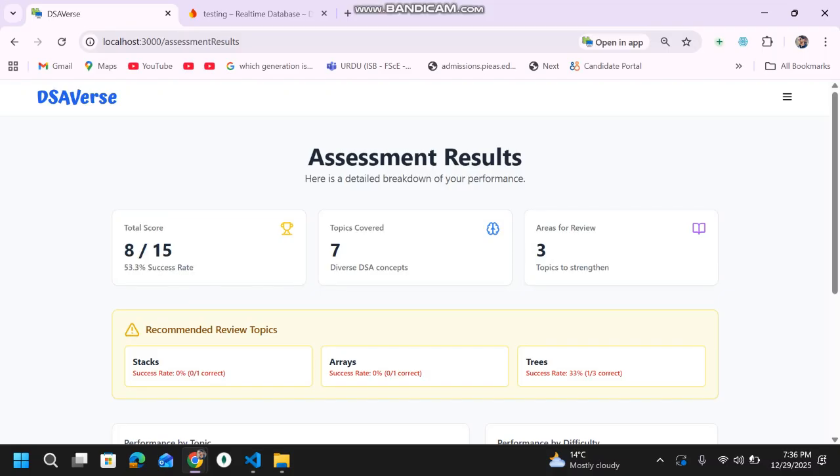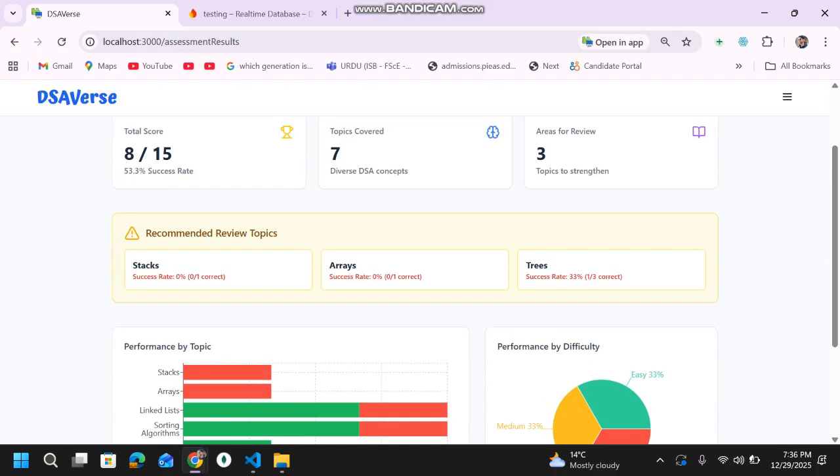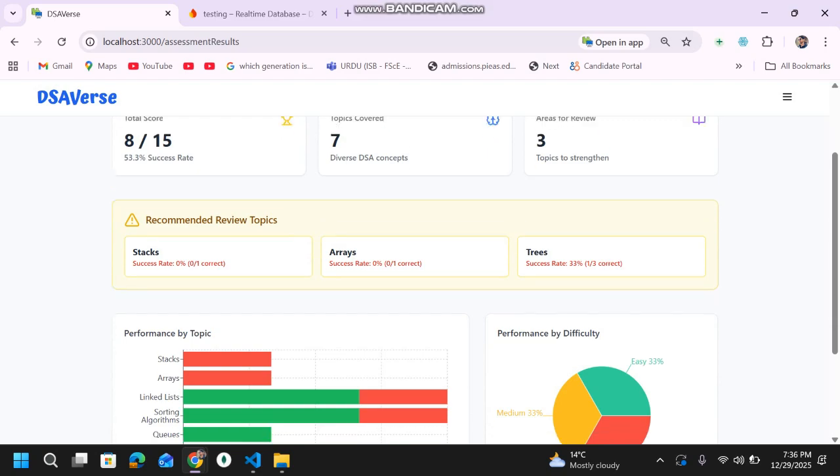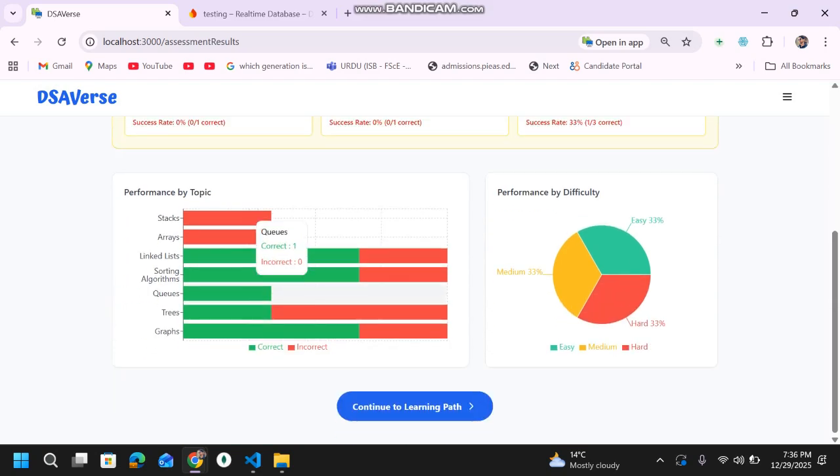The diverse topics covered in this quiz were 7, and these three areas were flagged. Like in stacks questions, you did not solve even a single one correctly. Same is the case with arrays. This is a visual representation. You can see right here. Now we can continue to the learning path.